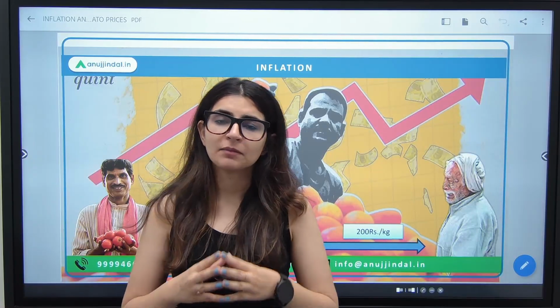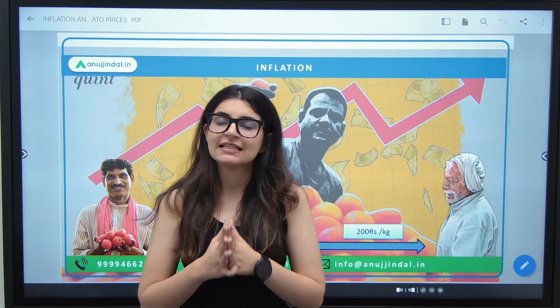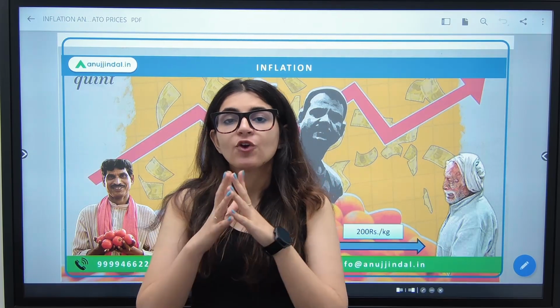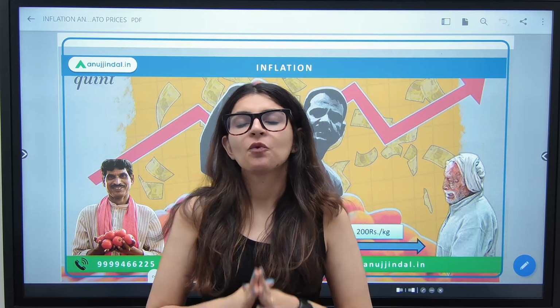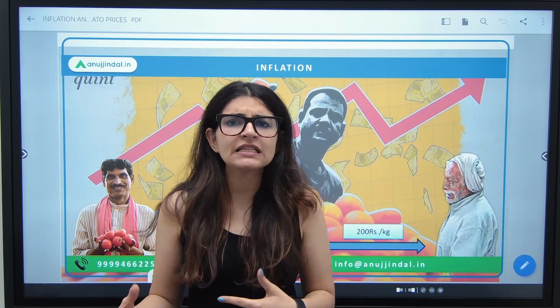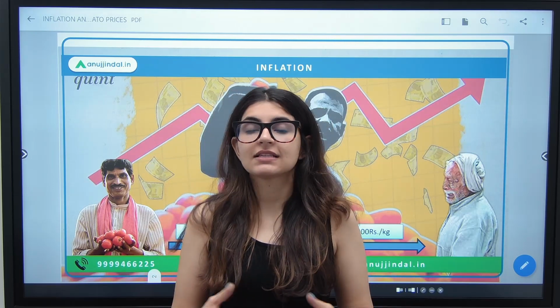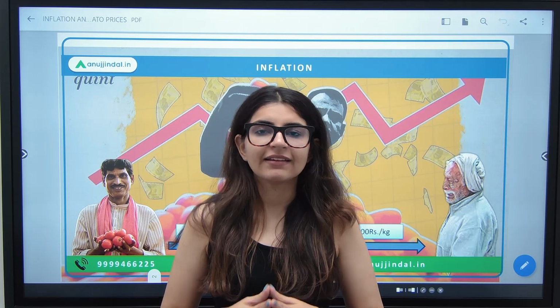Rupees 200 per kg. That is the price of tomatoes today in Delhi in the month of August. Rupees 20 per kg. That was the price of tomato in the month of May in Delhi. What led to increase in the price of tomatoes? What is this phenomena called? And why does this happen? We are going to understand that in this video.